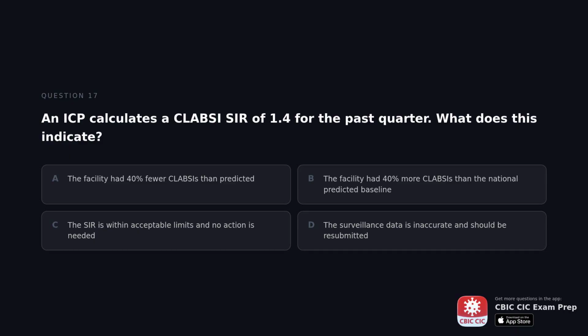An ICP calculates a CLABSI SIR of 1.4 for the past quarter. What does this indicate? A. The facility had 40 fewer CLABSI than predicted. B. The facility had 40 more CLABSI than the national predicted baseline. C. The SIR is within acceptable limits and no action is needed. D. The surveillance data is inaccurate and should be resubmitted.